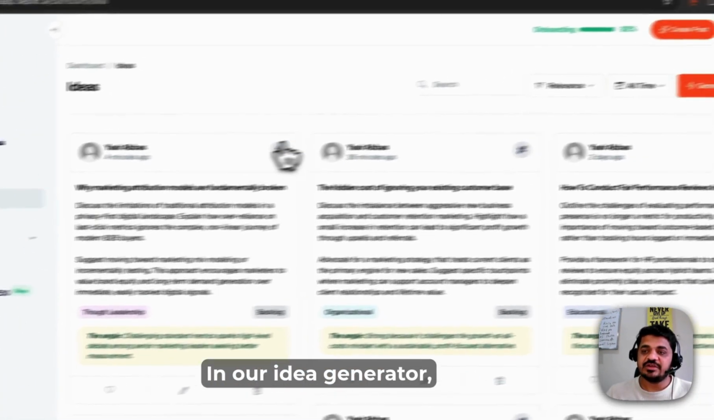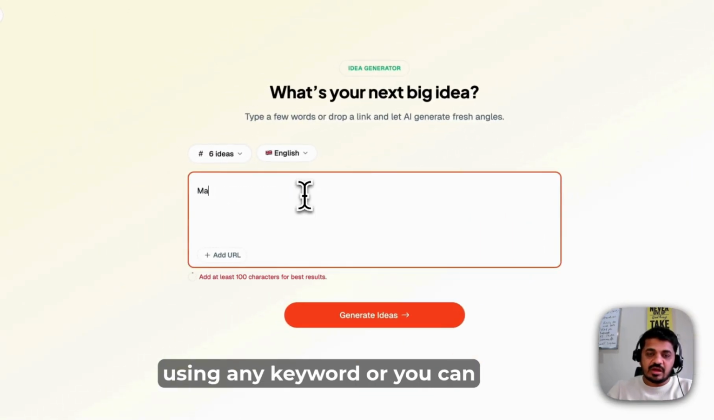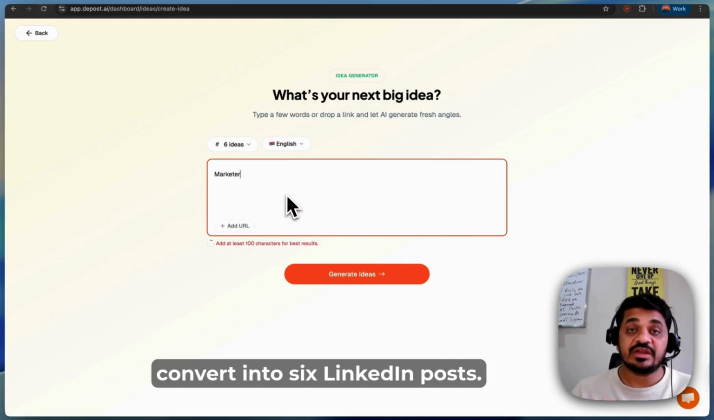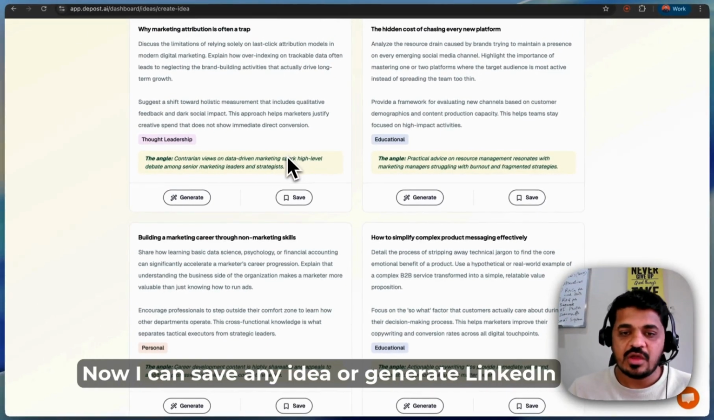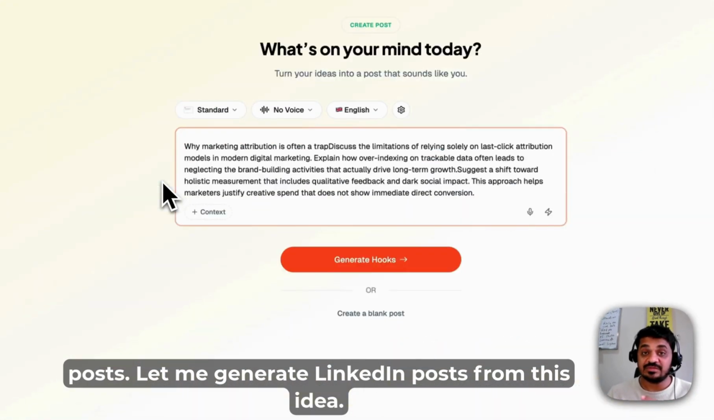In our idea generator, you can generate ideas using any keyword, or you can add any blog article and convert it into 6 LinkedIn posts. It has given me different angles of ideas. Now I can save any idea or generate a LinkedIn post. Let me generate a LinkedIn post from this idea.